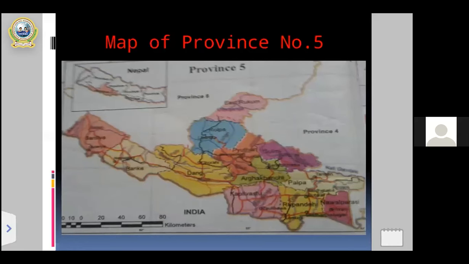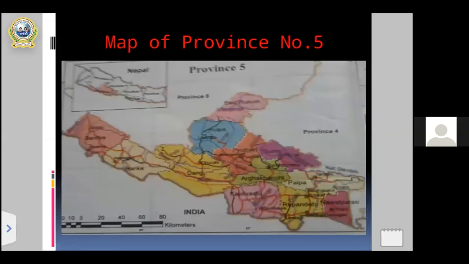So from this map of province number 5, we can also get lots of knowledge, like some districts occupied by province number 5, some rivers, some lakes, some religious sites located in province number 5.